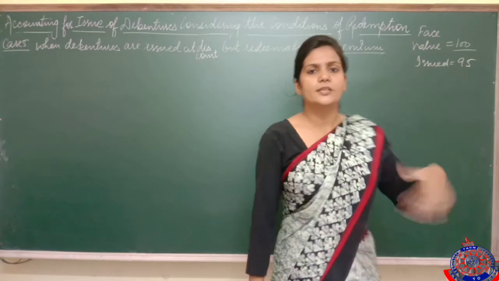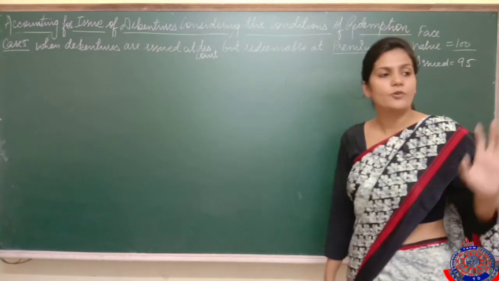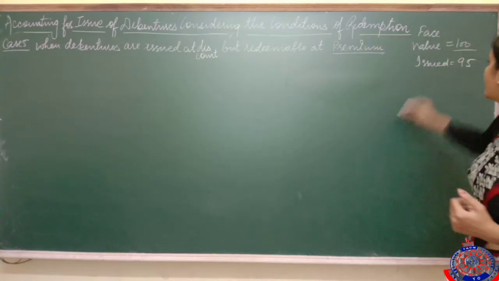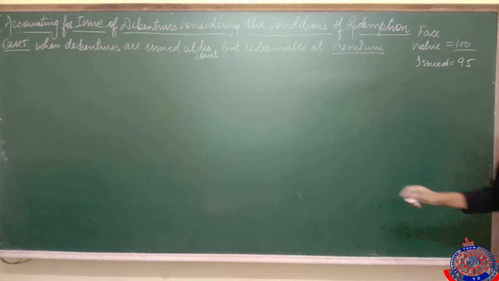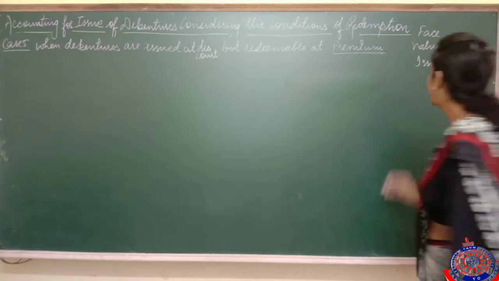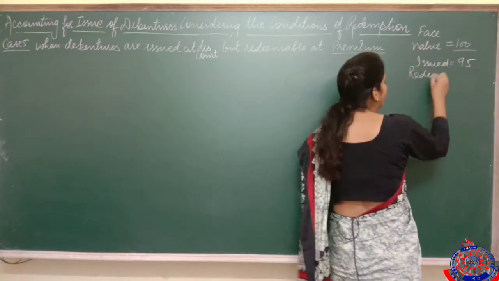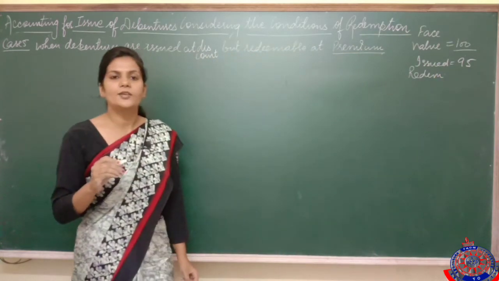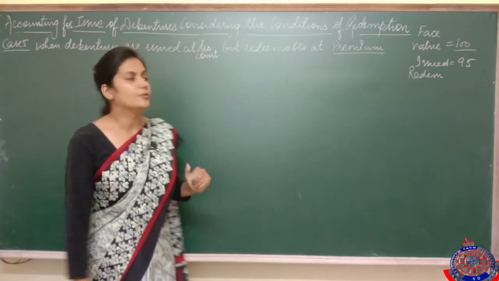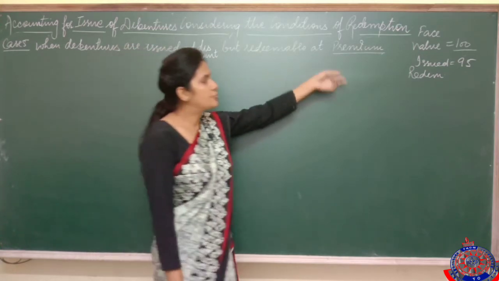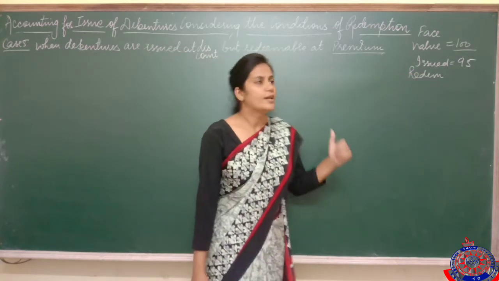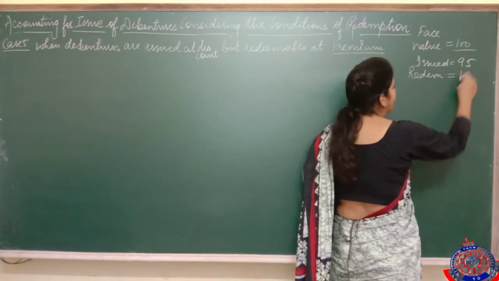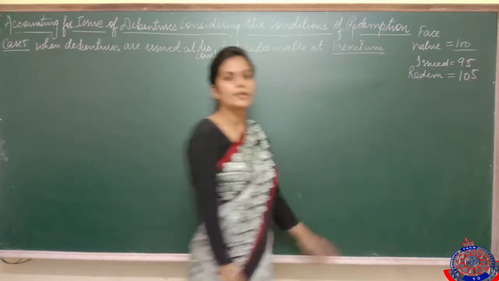See, these values I'm taking on my own, imaginary. Got it? I have not started any question yet. I'm just going to explain to you the question, the concept. So it means issued at 95 but redeemable at premium. It means that we are going to redeem them at more than the face value. Discount means less than the face value. Premium means more than the face value. Face value was 100. Issued at discount means issued at 95, and we have to redeem the debentures at premium, so let's say at 105. So this is the case.